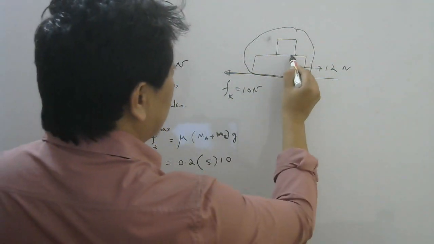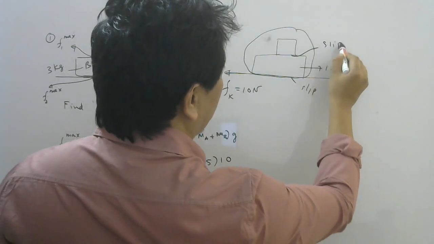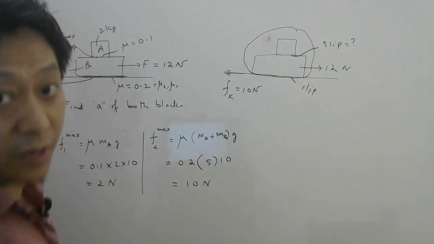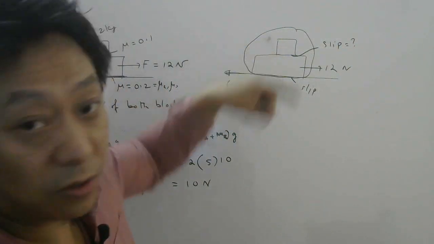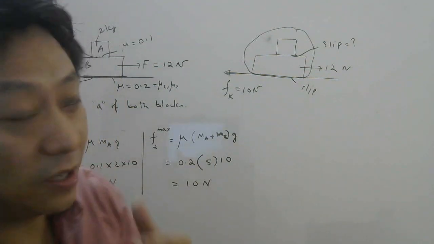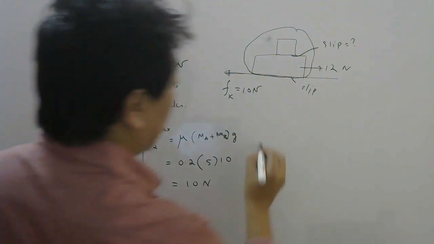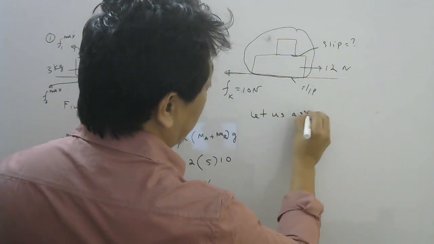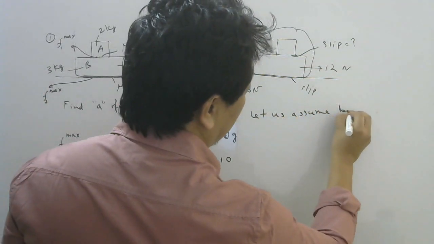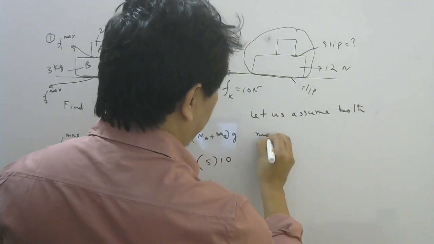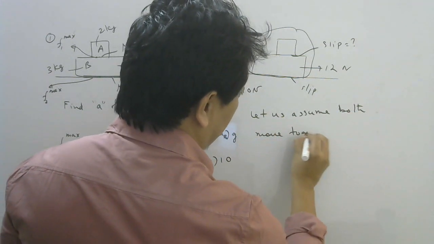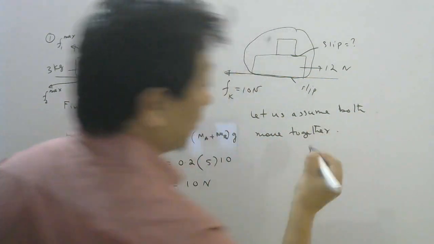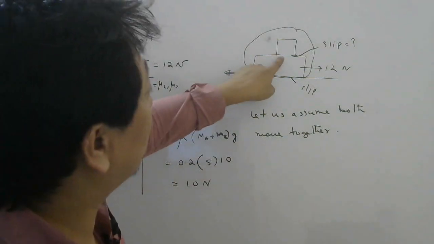So now the question is whether slipping will happen here or not. Right? If slipping happens here, they both will not move together. So how to check? Well, the best way to check that is, first you assume. Let us assume both move together. First you assume and check how much friction acts here.